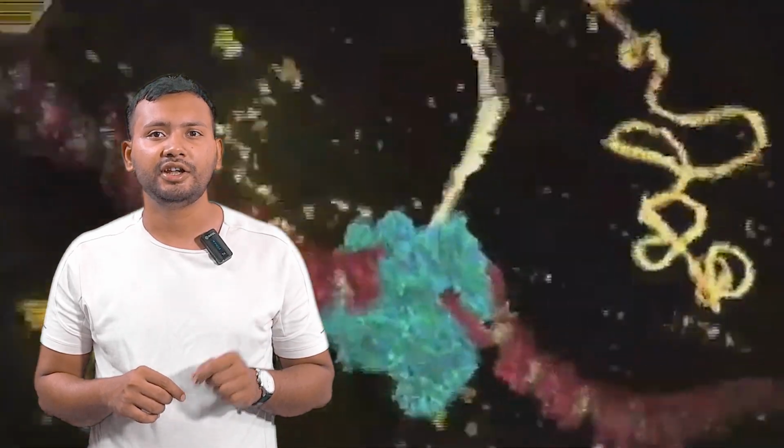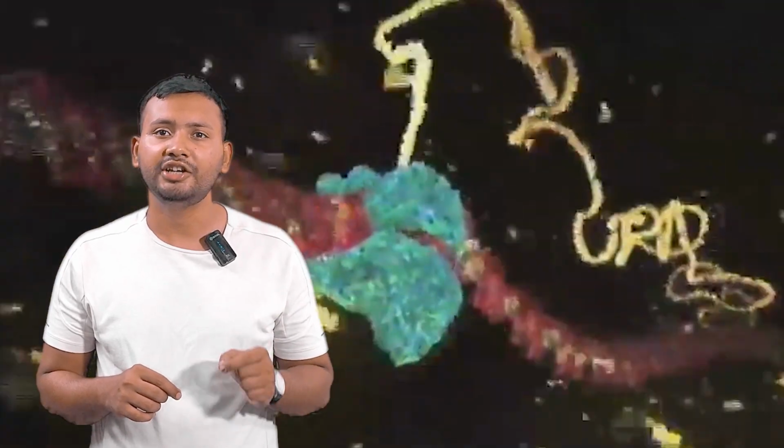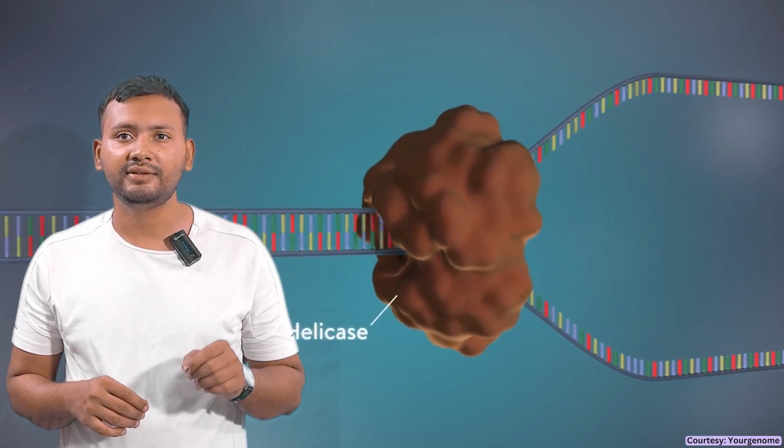Transcription can happen multiple times, and several RNA polymerase molecules can work on the same gene simultaneously, producing many transcripts quickly. A cell can make lots of transcripts from one gene or DNA sequence in a short time. Only a specific part of DNA is copied during transcription, about 40% of the genome, unlike replication, which copies the entire genome. Replication needs to copy the whole genome once during each cell division, while transcription can make multiple copies of a section. Replication happens only once per cell cycle in eukaryotes.